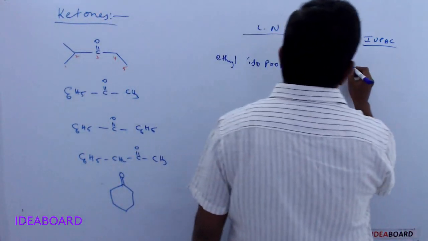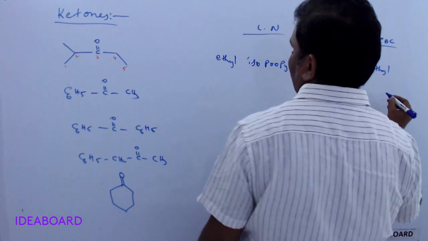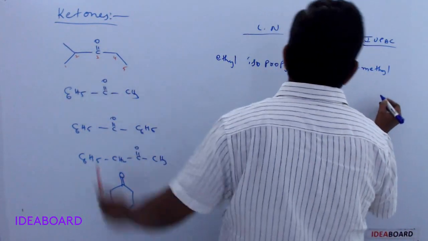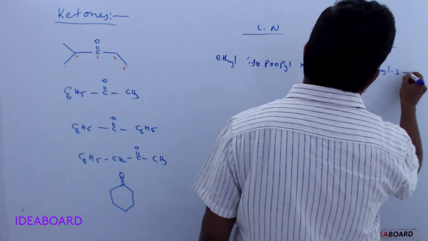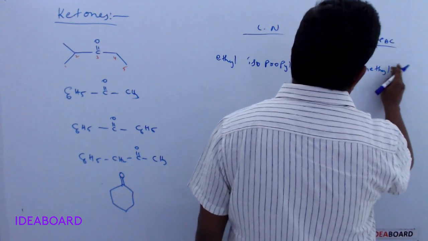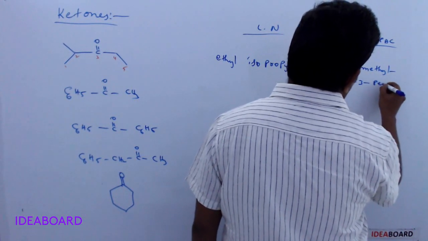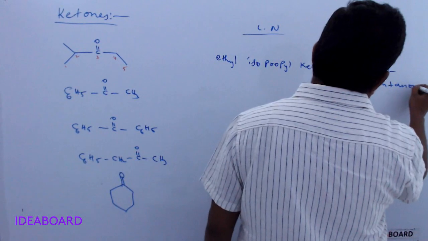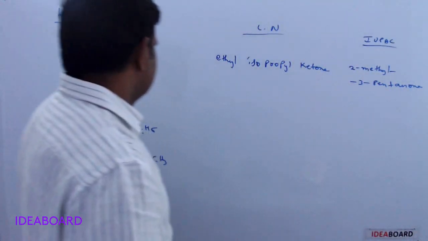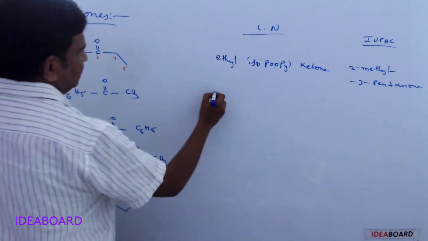So we are getting 2-methyl-3-pentanone, or 2-methylpentan-3-one.